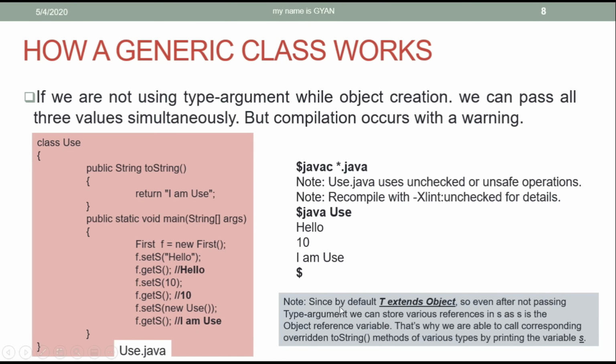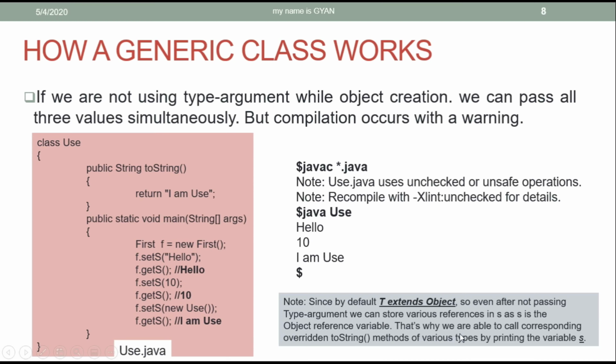So since by default T extends Object, even after not passing a type argument, we can store various references in s, as s is the Object reference variable. So the reference variable of type T, that is the variable s, can store a reference to any object. That's why we are able to call the corresponding overridden toString method of various types by printing the variable s.